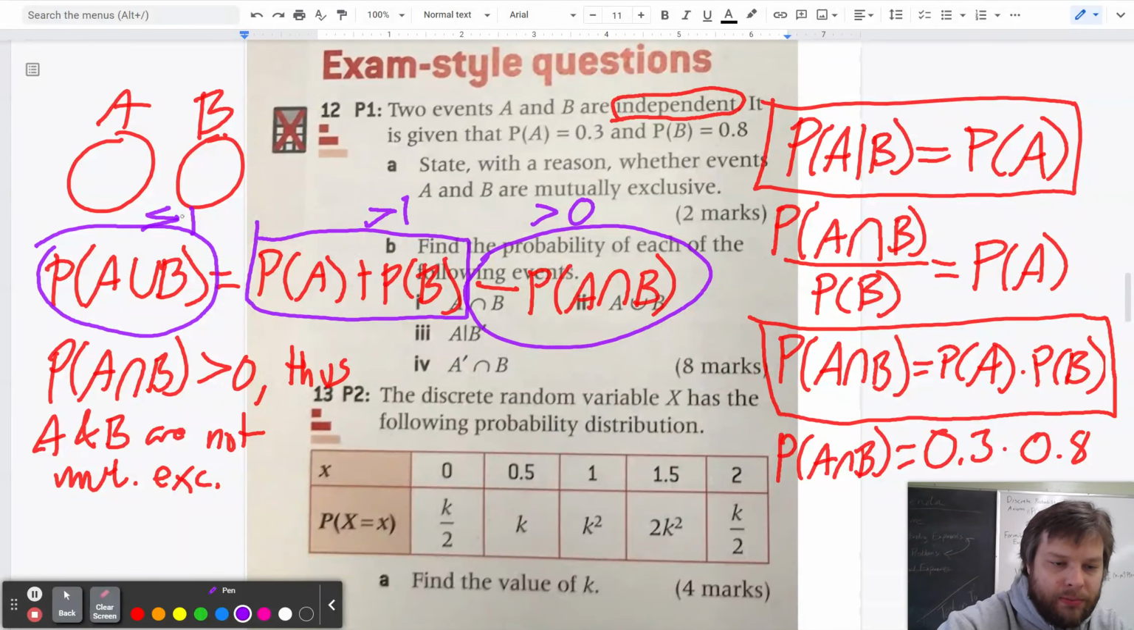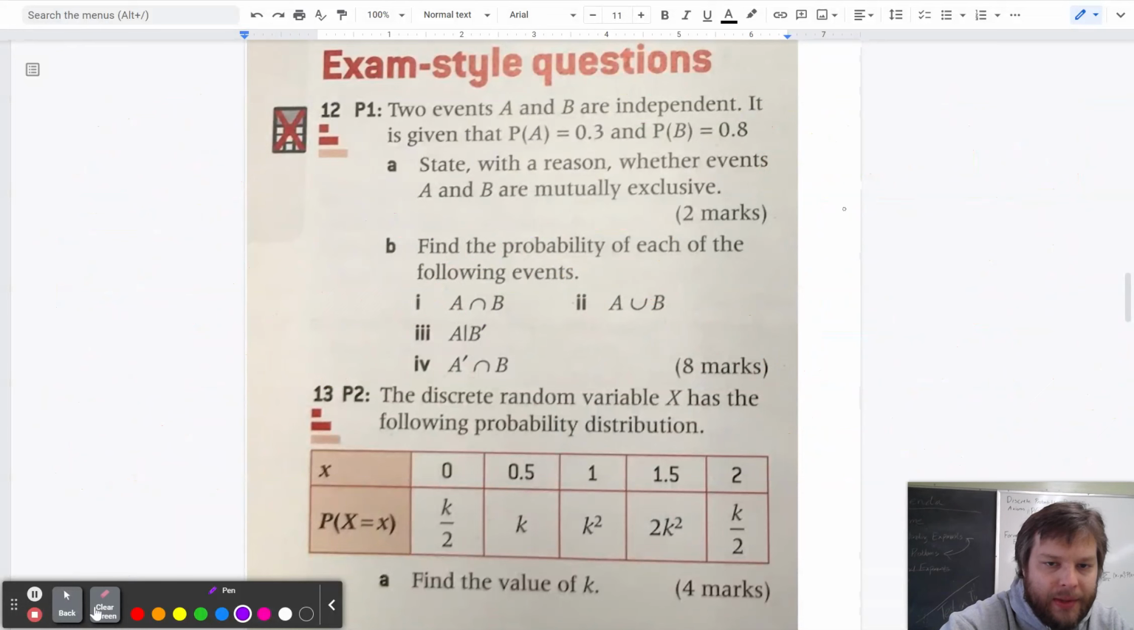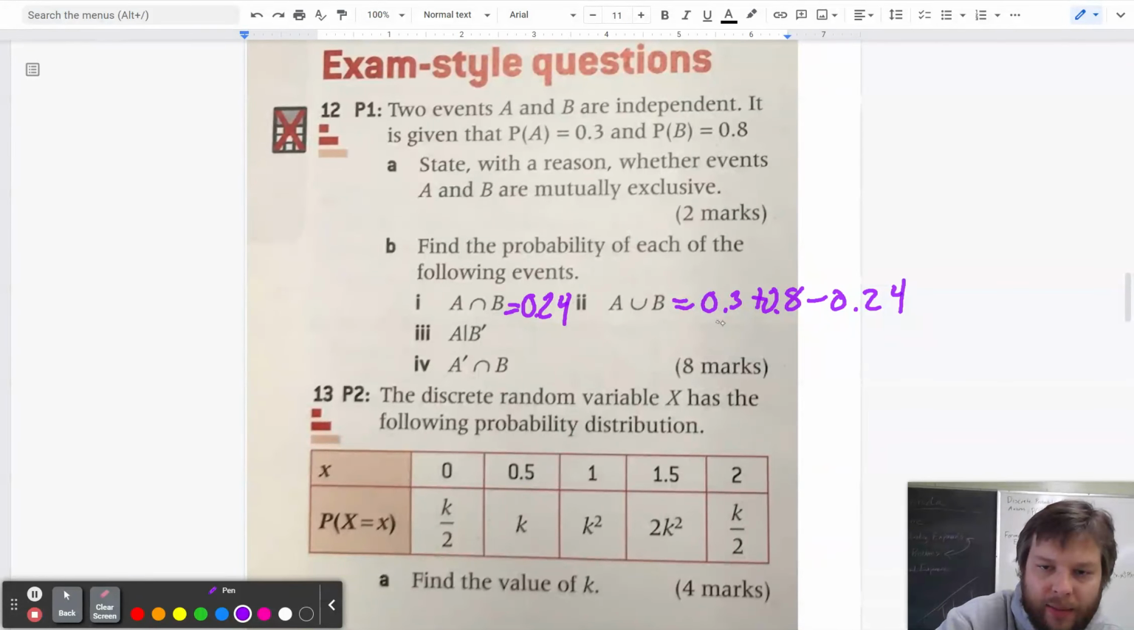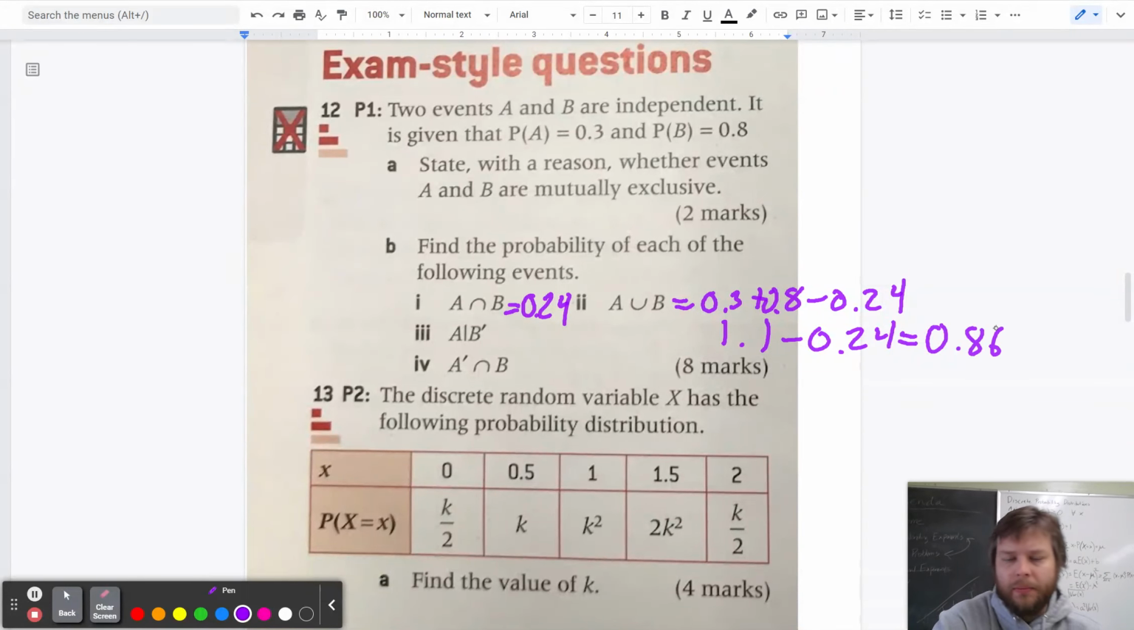Okay, I have belabored the point enough. Find the probability of each of the following events. We already did probability of A intersect B is 0.24. We can use that to find A union B by saying it's A plus B minus the intersection that we just found. So let's see, that makes 1.1 minus 0.24. What does that make? 0.86, I believe. That sounds right to me.